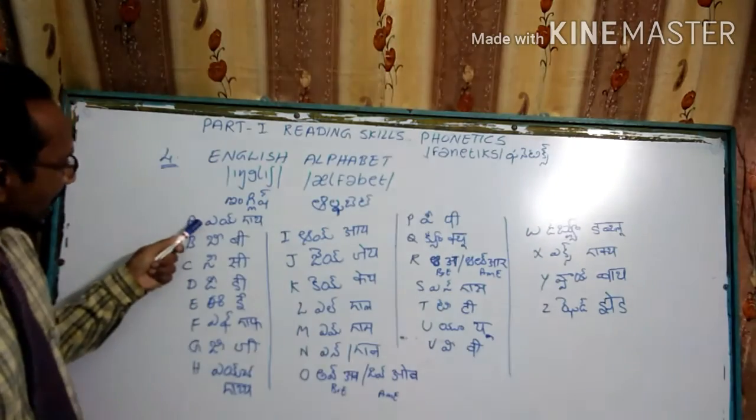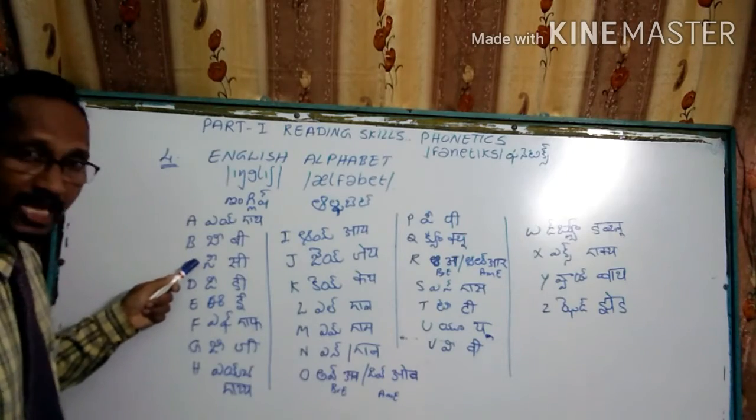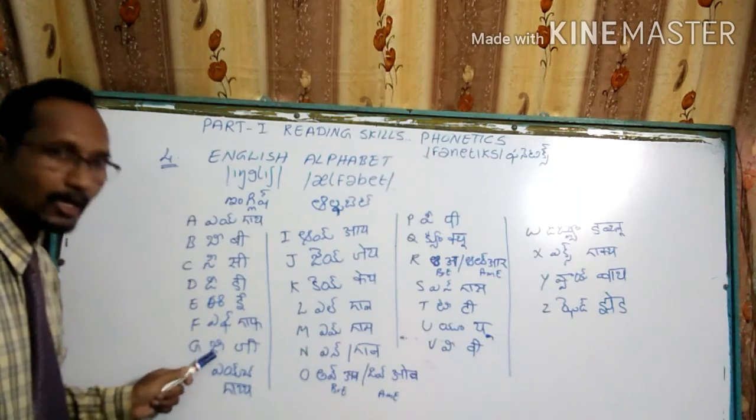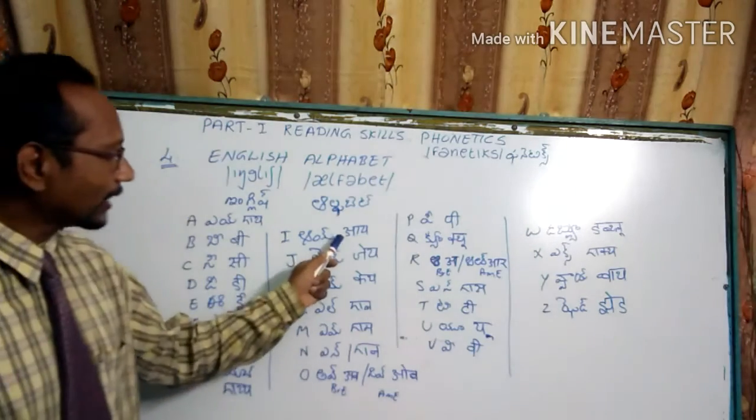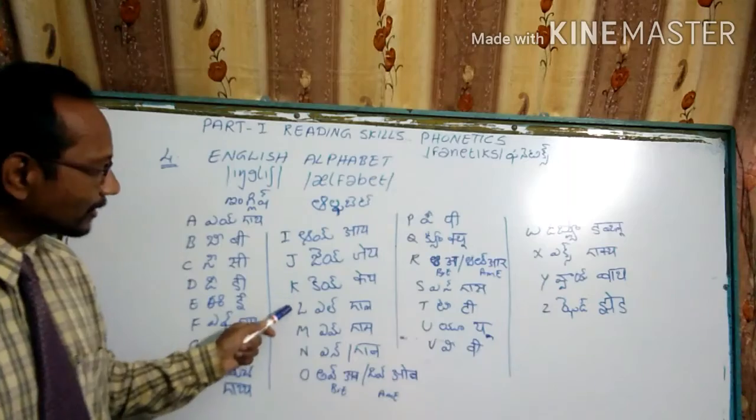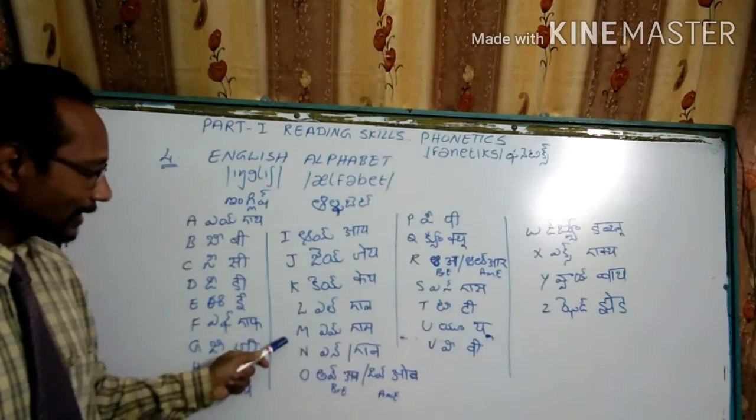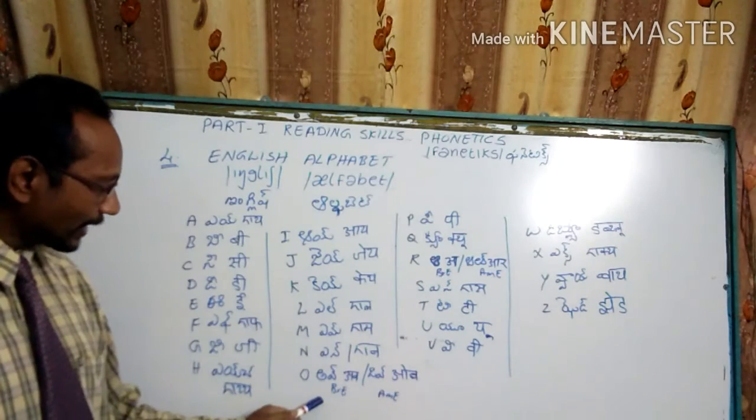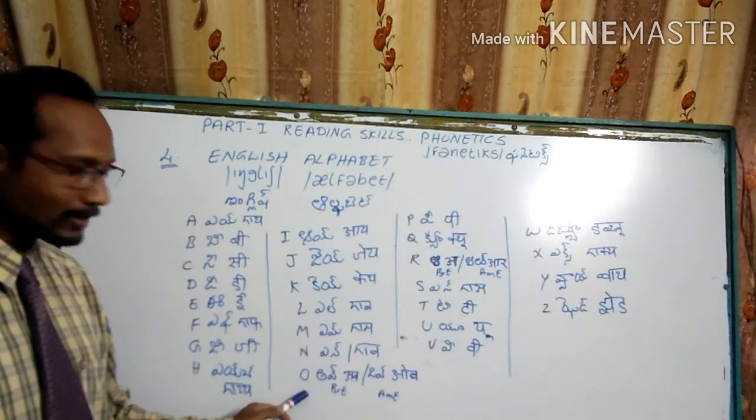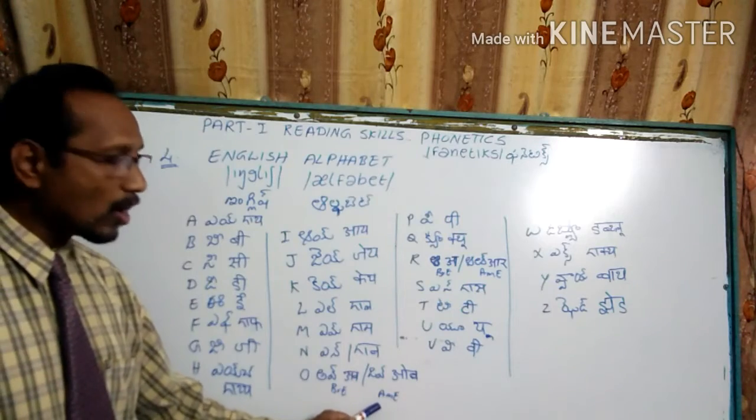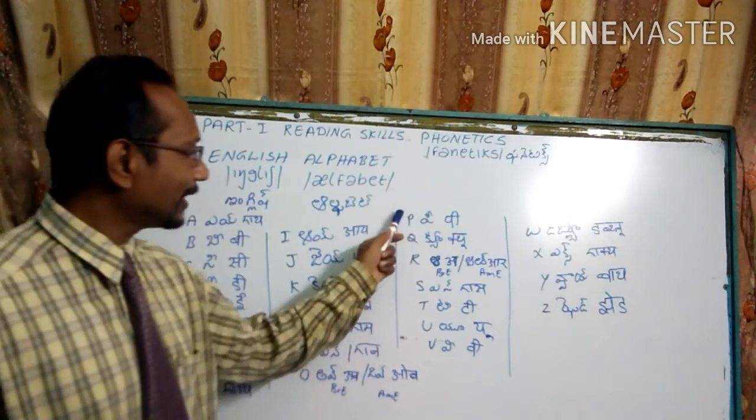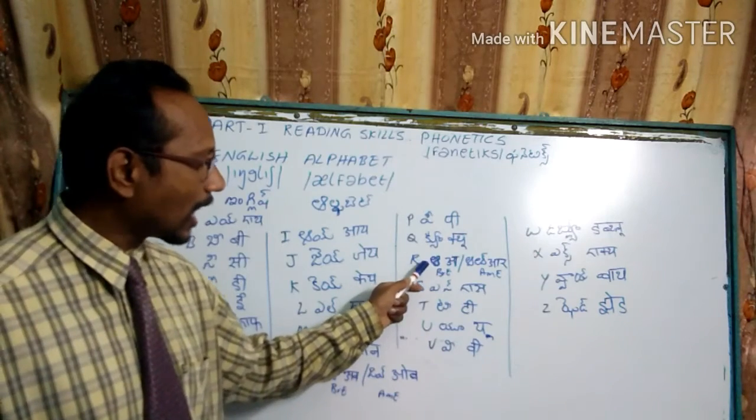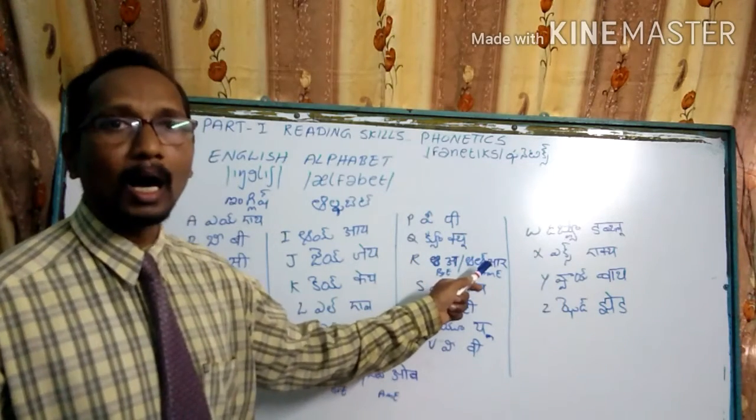See here: A, B, C, D, E, F, G, H, I, J, K, L, M, N, O. In British English we call this letter O, or O in American English. P, Q. In British English we call this letter R, otherwise R.